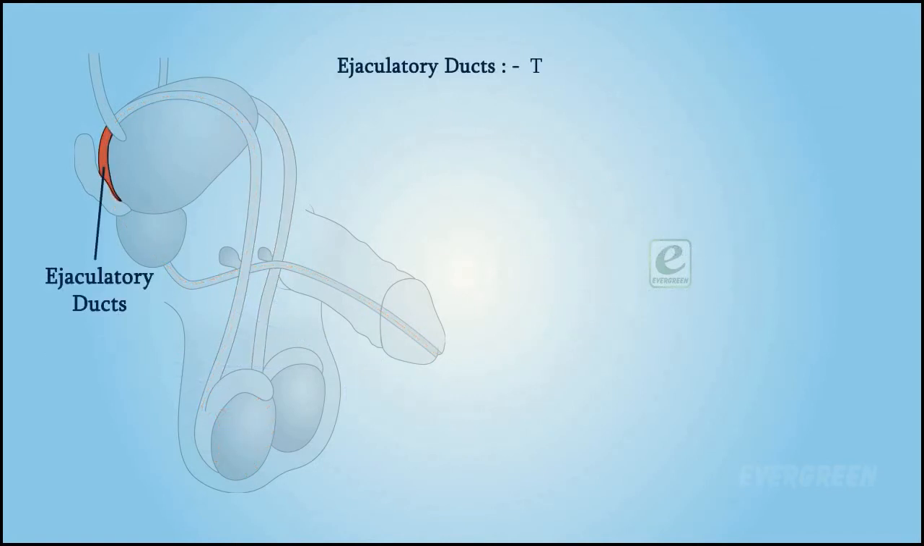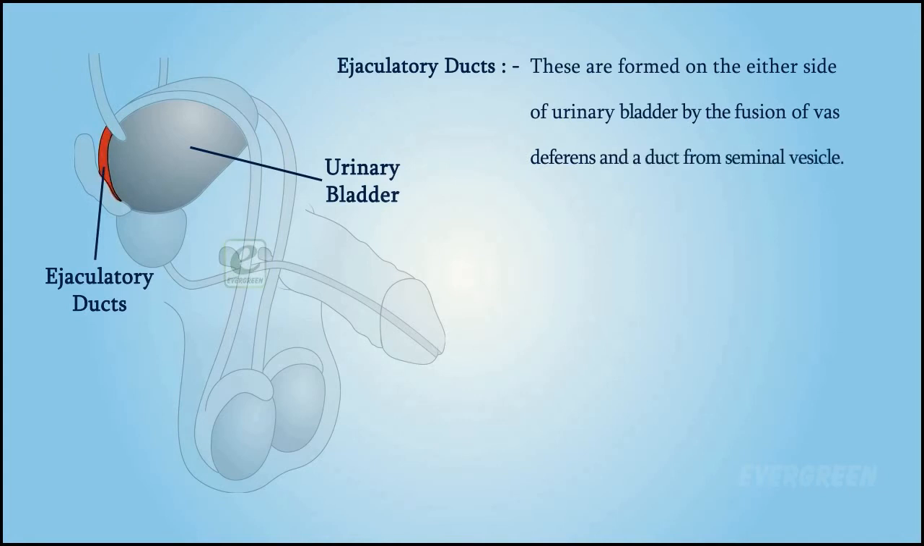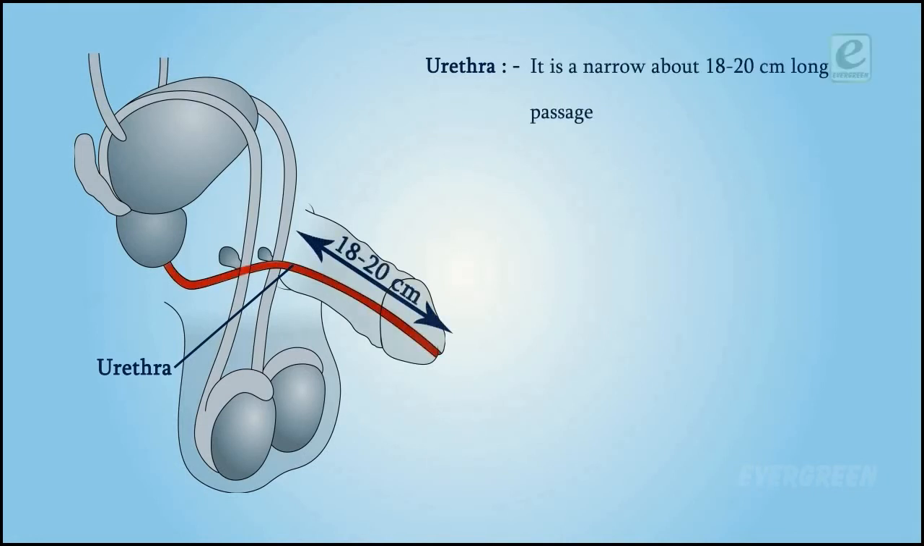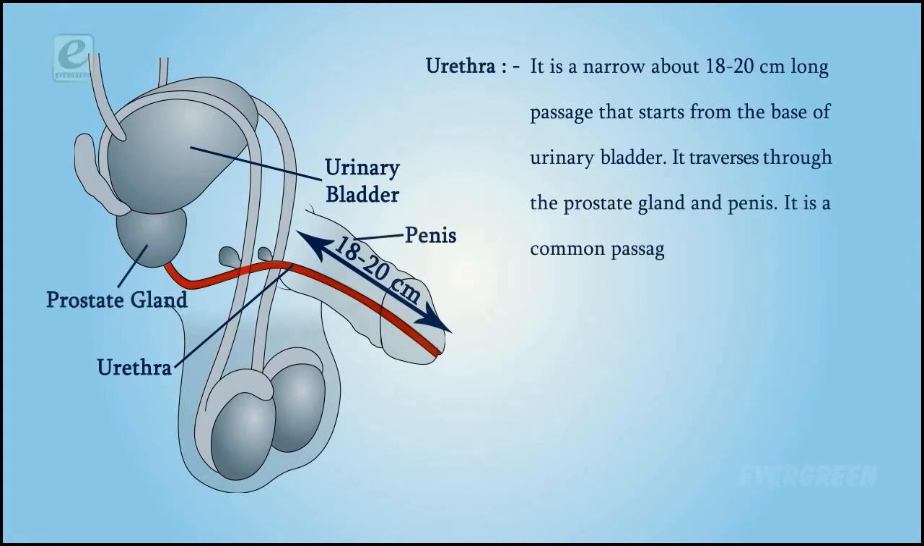Ejaculatory ducts. These are formed on either side of the urinary bladder by the fusion of the vas deferens and a duct from the seminal vesicle. They pass through the prostate gland and open into the urethra. Urethra. It is a narrow, about 18 to 20 centimeter long passage that starts from the base of the urinary bladder. It traverses through the prostate gland and penis. It is a common passage for both urine as well as semen.